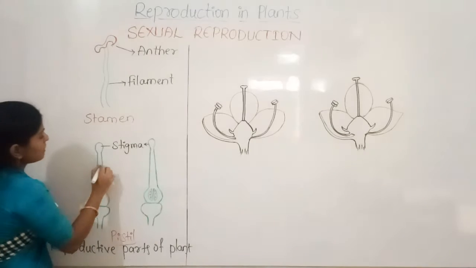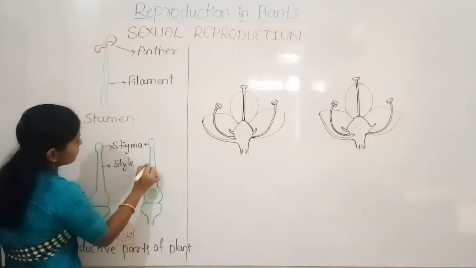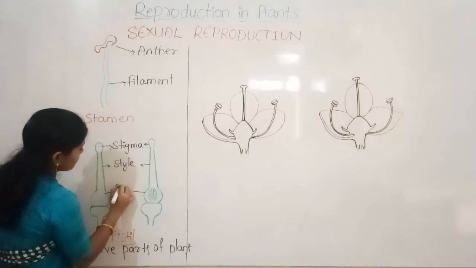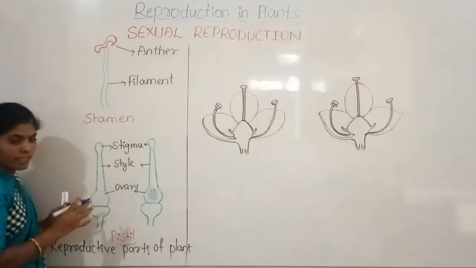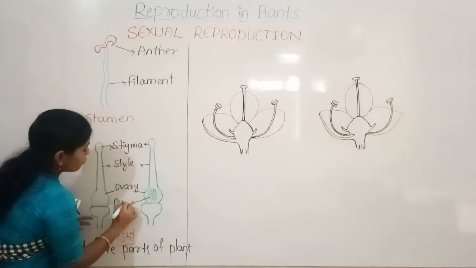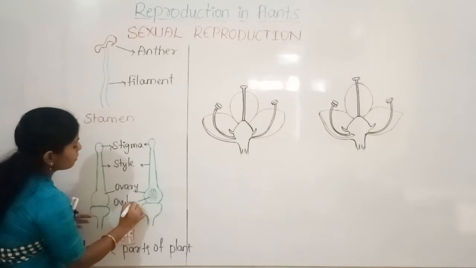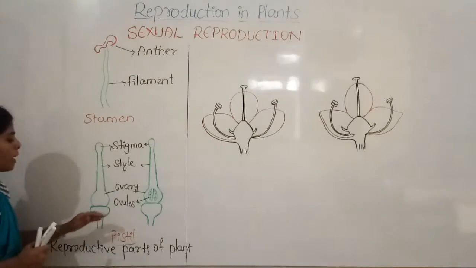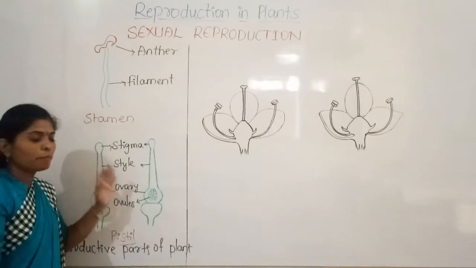And this is the style, this is the ovary, and the ovary contains one or more ovules. If you dissect the flower, you can observe the ovules inside. So these are the parts of the pistil, the female reproductive part of a plant.